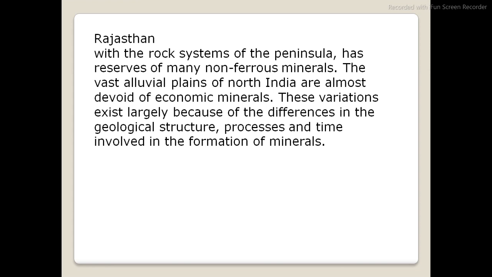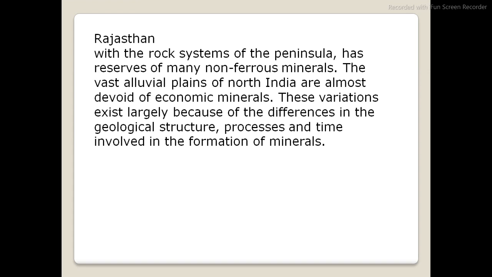Rajasthan, with the rock systems of the peninsula, has reserves of many non-ferrous minerals. The vast alluvial plains of North India are almost devoid of economic minerals. These variations exist largely because of the differences in the geological structure, process and time involved in the formation of minerals.